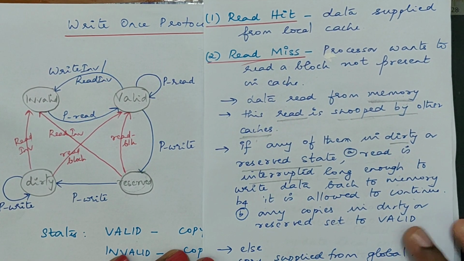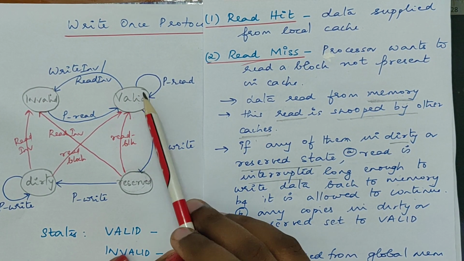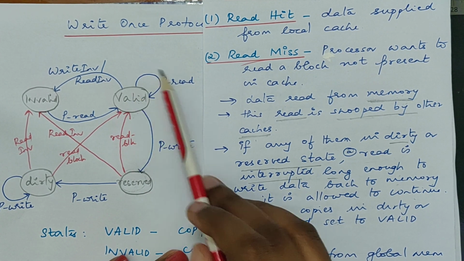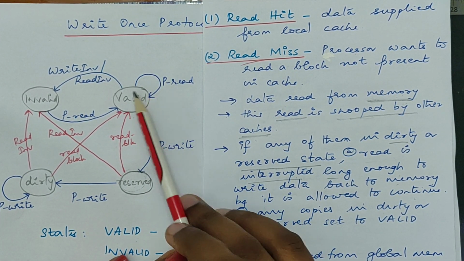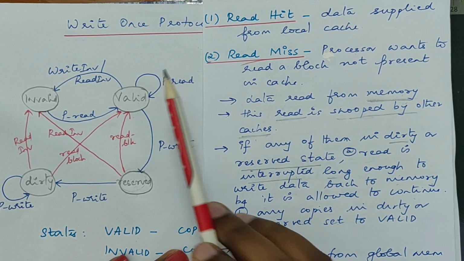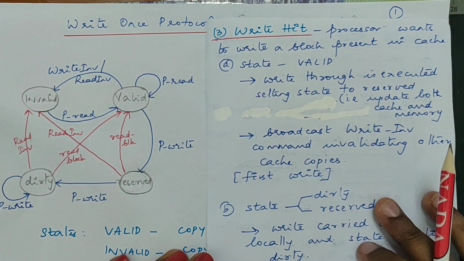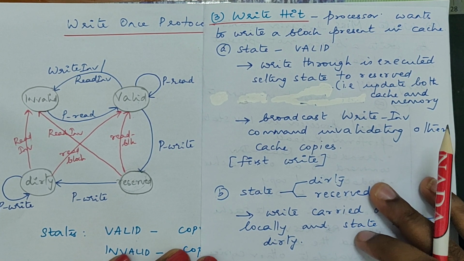Now let's take the next case. Let's assume the state is initially valid. As long as I am valid, I can perform any read operation on my own local cache. Now the case will arise when I want to perform a write operation. The write operation can be a hit or a miss. So let's take the case where it is a hit initially.